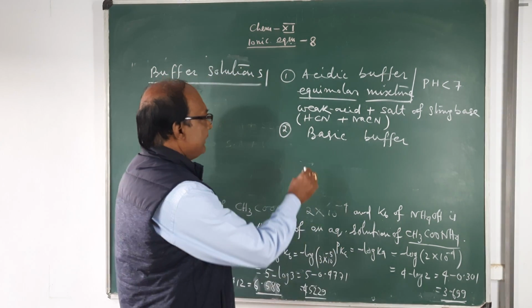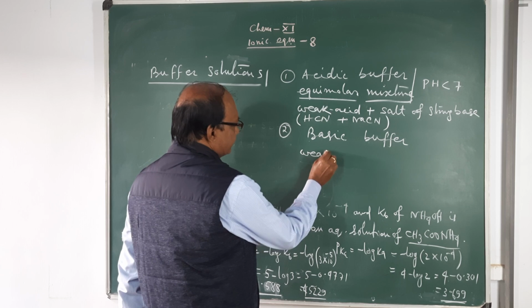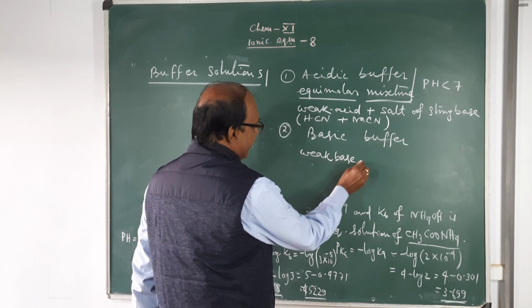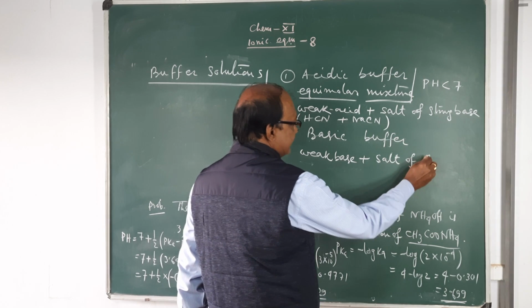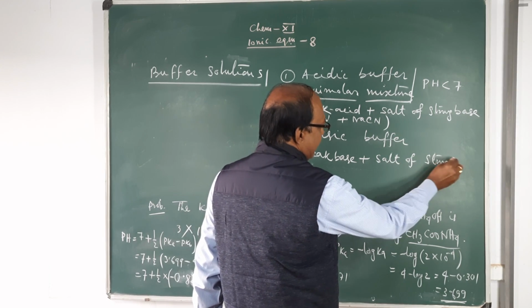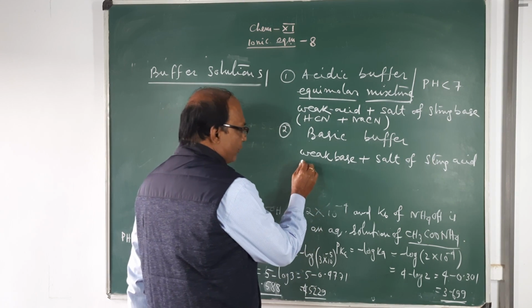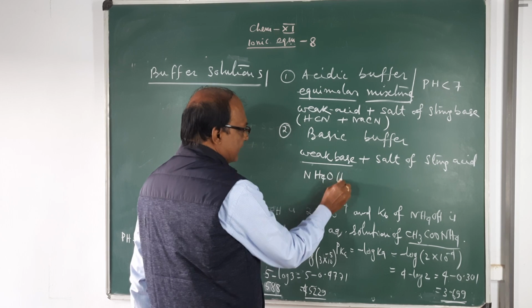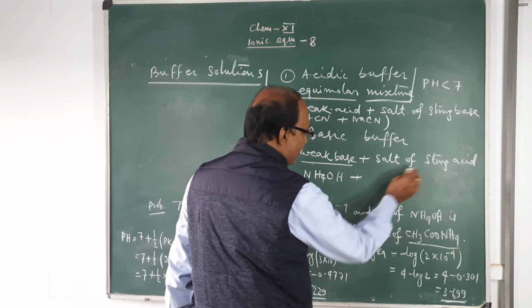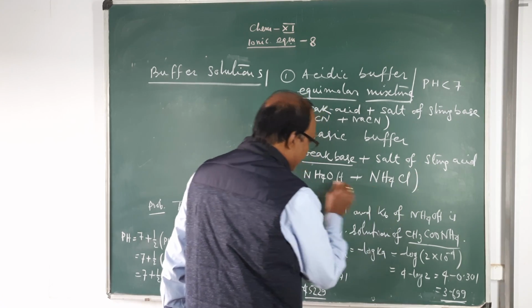Basic buffer is an equimolar mixture of a weak base and its salt of a strong acid. This is the composition of basic buffer. For example, the weak base ammonium hydroxide and its salt with a strong acid, ammonium chloride, in 1:1 molar ratio.